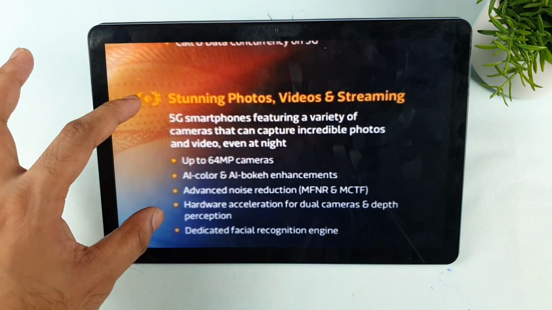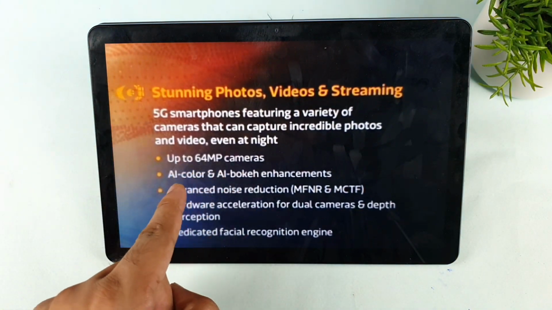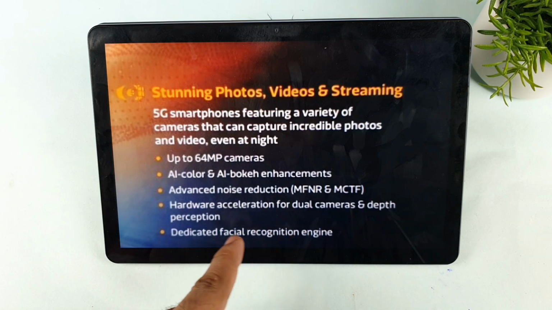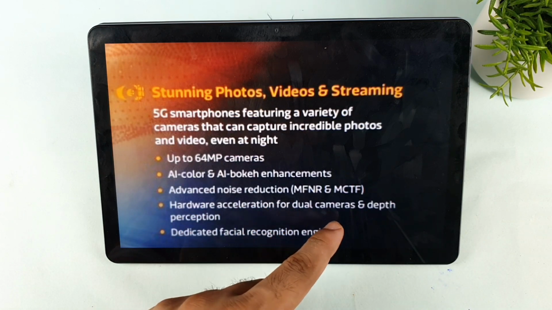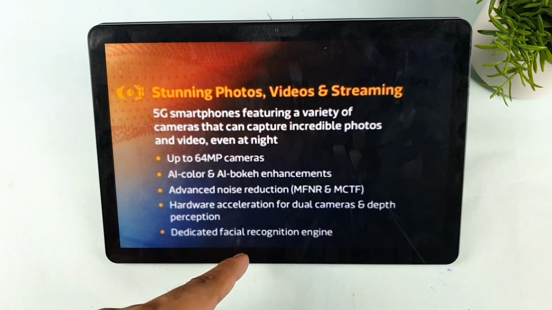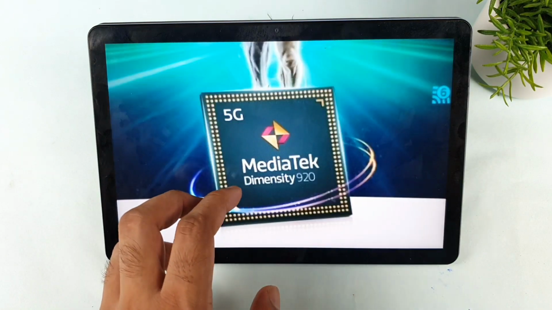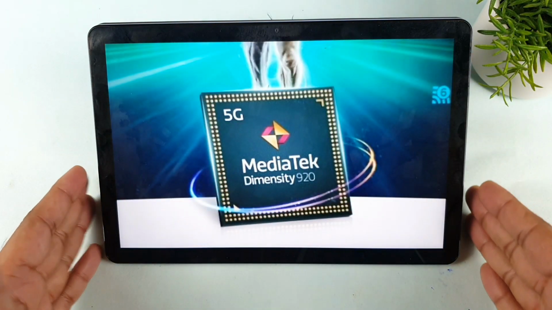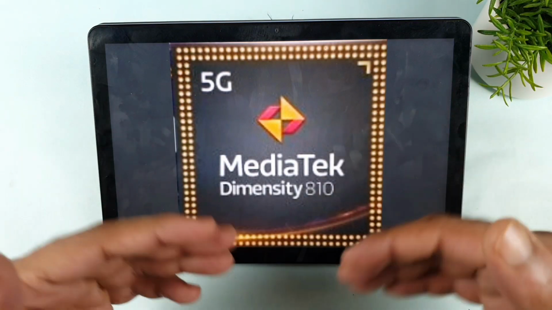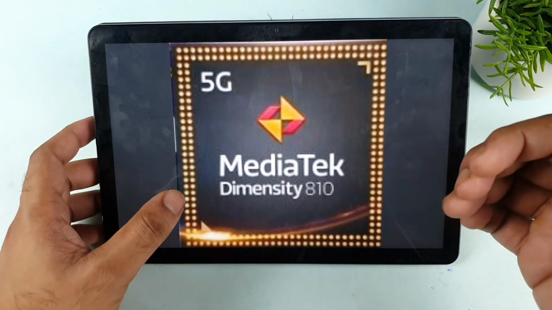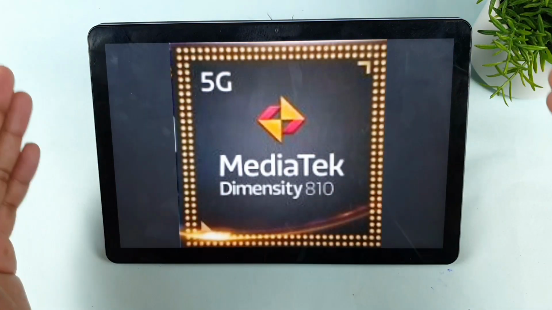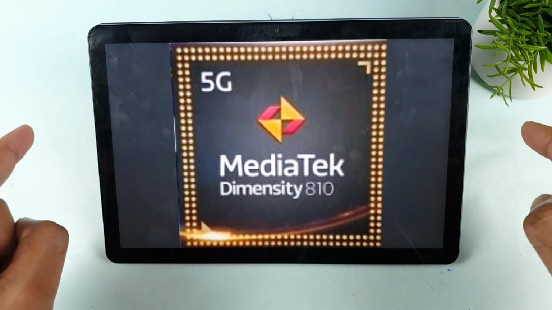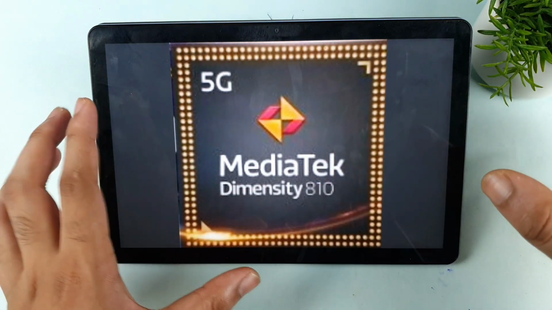And next are stunning photos with up to 64 megapixel, AI camera, bokeh mode, advanced noise reduction, hardware isolation of the dual cameras and depth perception, and a dedicated facial recognition engine as well. So friends, these are a few details about the Dimensity 810 chipset. Until now, I'm not aware of which phones will launch very soon with this chipset, but these are the exact specifications of these two processors, the Dimensity 810 and the Dimensity 920 chipset.